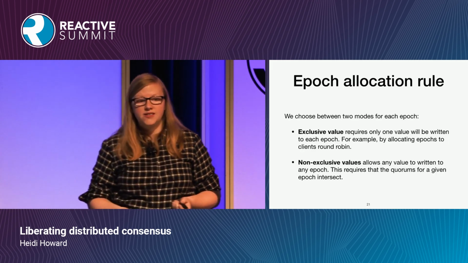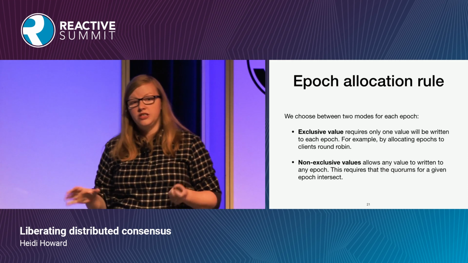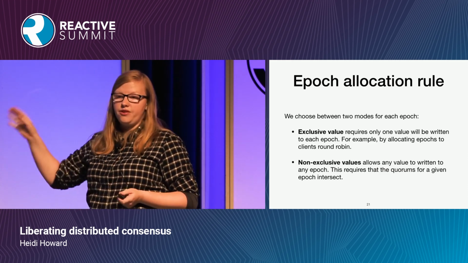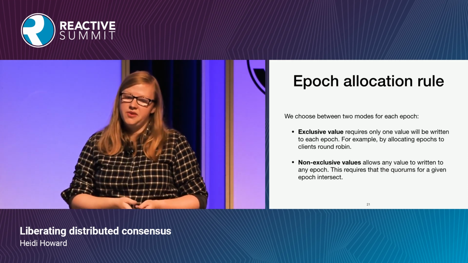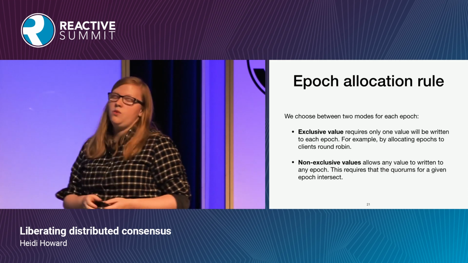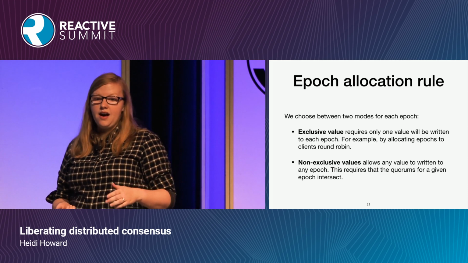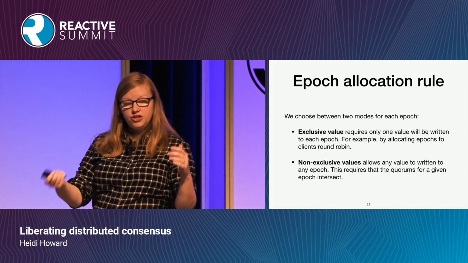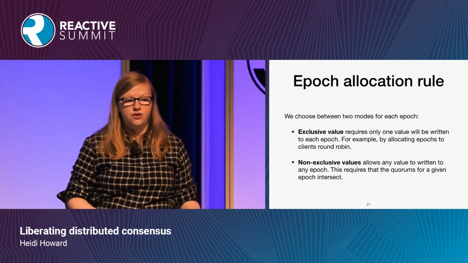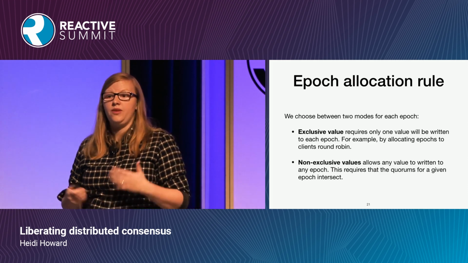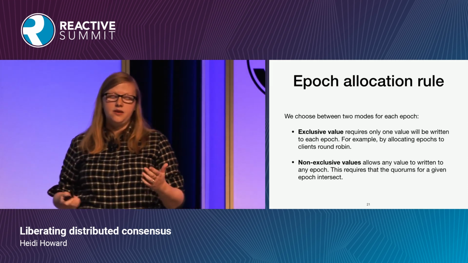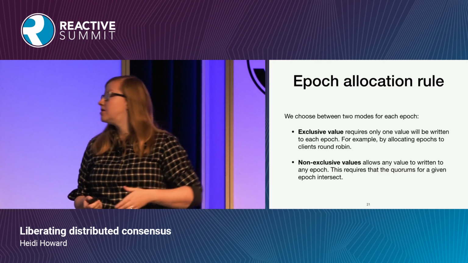So dealing first with when we have different decisions at the same epoch, that was the scenario on the left. There are 2 ways that we can deal with this. Firstly, we could allocate epochs to clients and say each client has a disjoint subset of epochs that they can use. That way only 1 value will ever be proposed. And this is the approach that's used by Paxos.